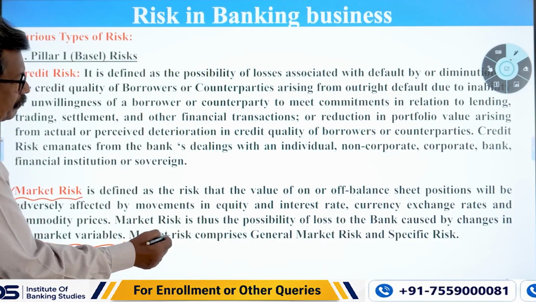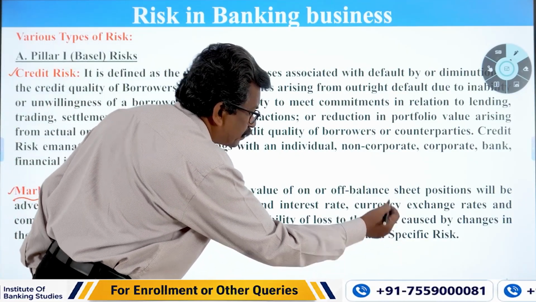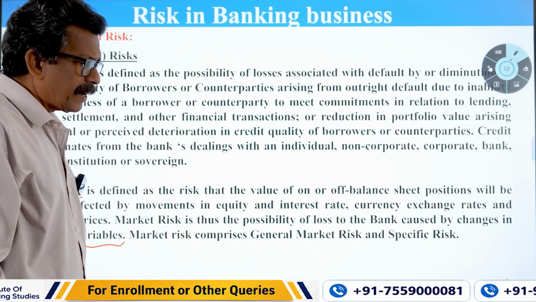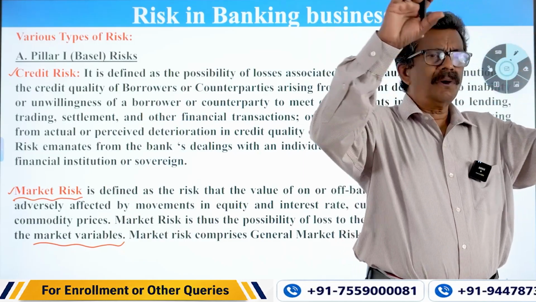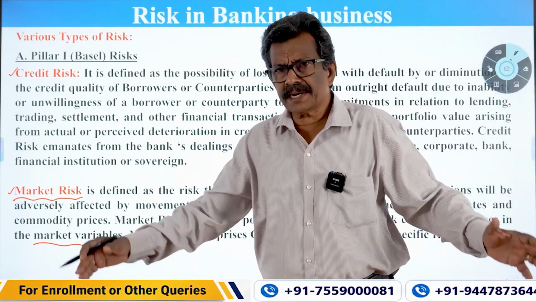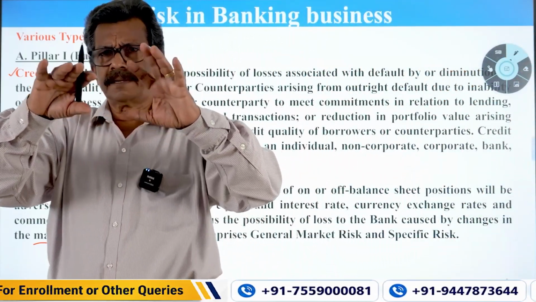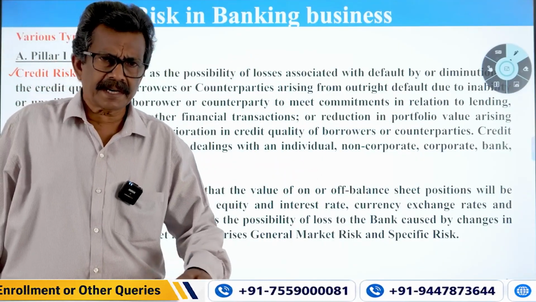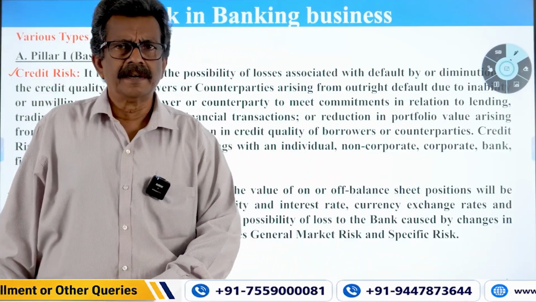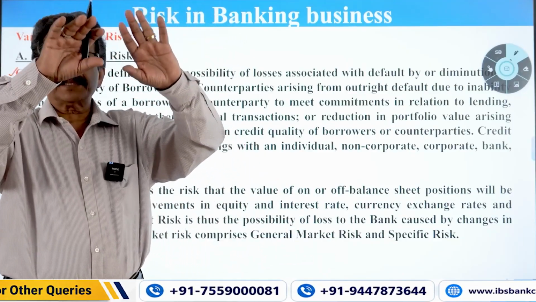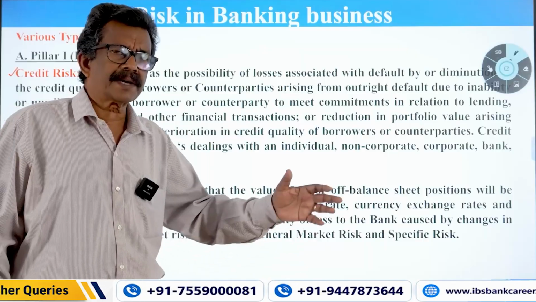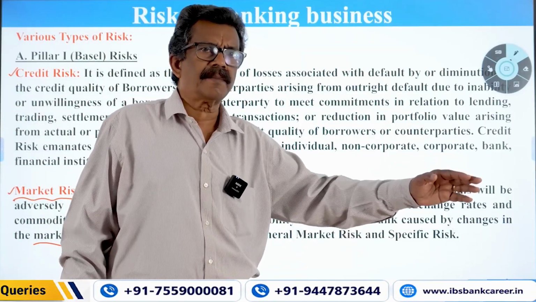So market risk comprises general market risk and specific risk. General market risk is due to the volatility of the whole market scenario, the entire demand supply position, the market conditions, the adverse movement in rate of interest, etc., for the whole market. So it will lead to a general market risk.